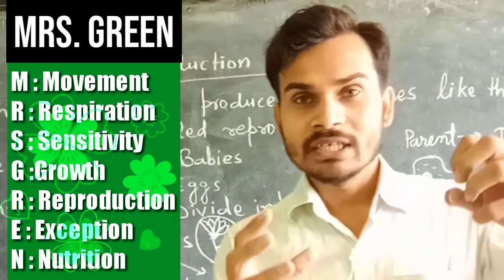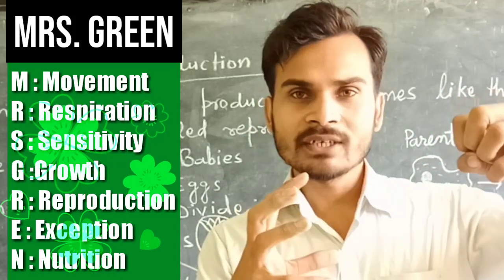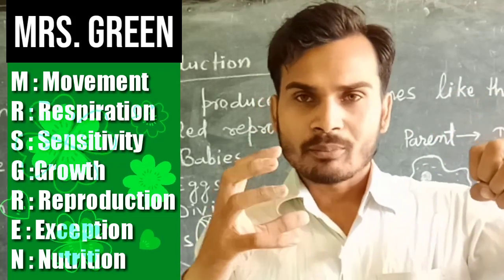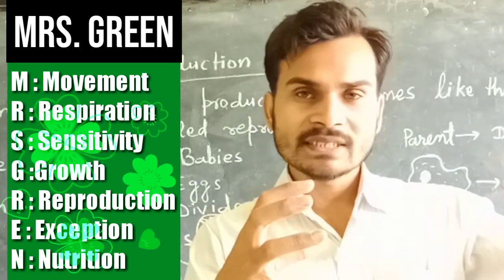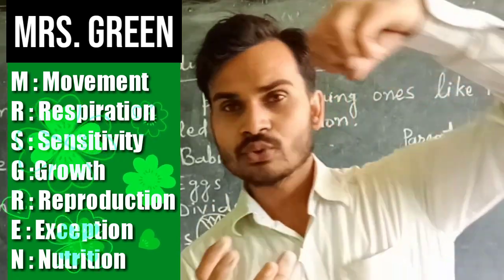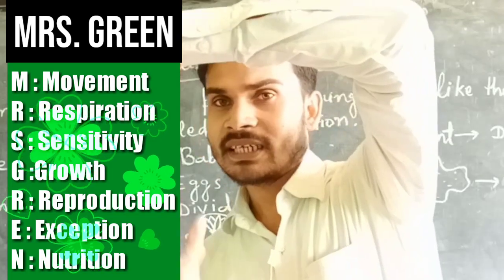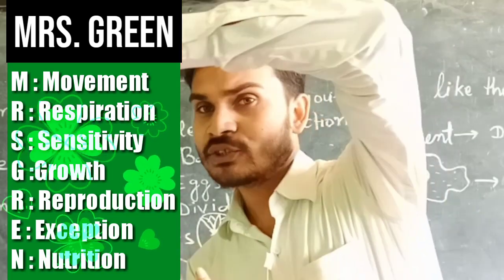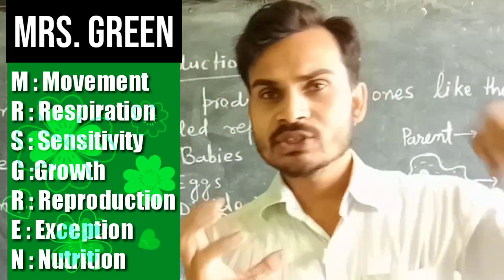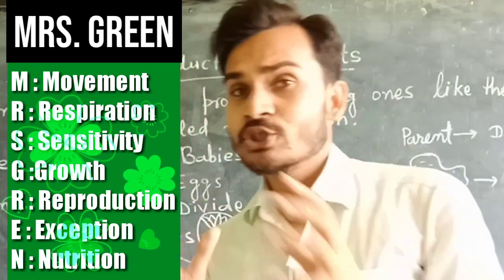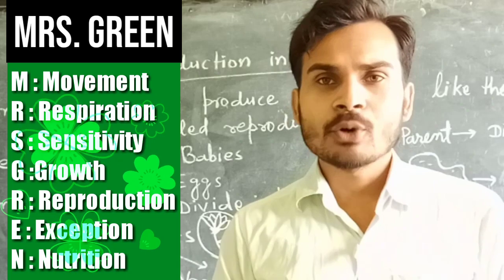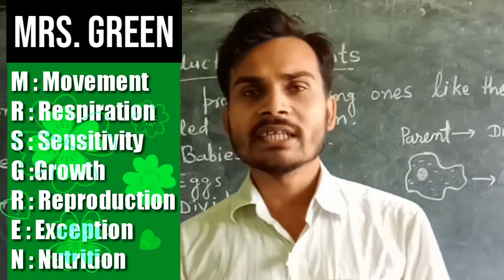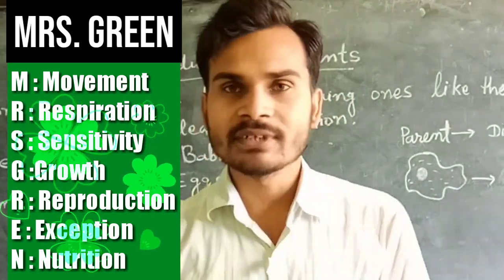So it shows that plants can also sense. Sunflower: here is sun and here is flower. During morning time the sunflower follows the sun, from east to west. So the flower is also moving from east to west. So it shows that the sunflower is representing here what? Sensitivity. We can understand that plants also show sensitivity.